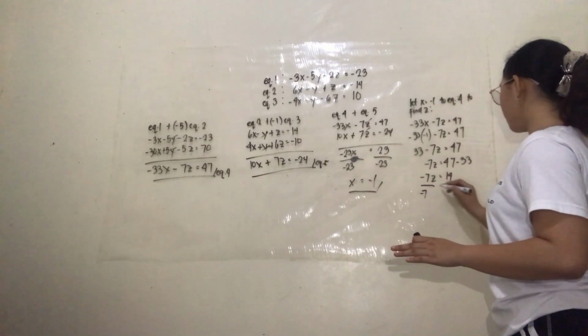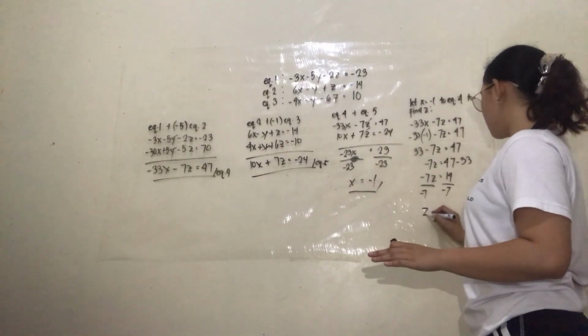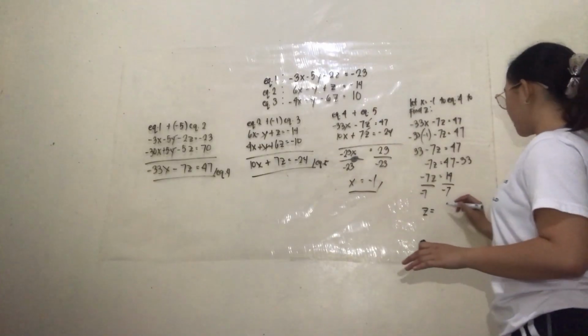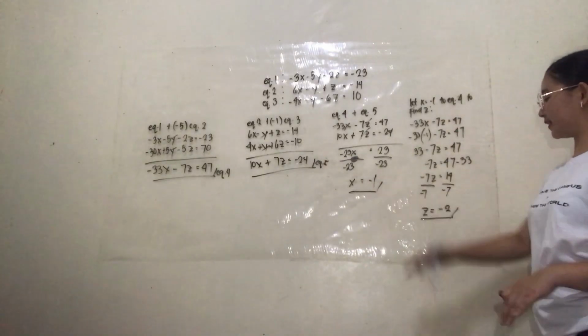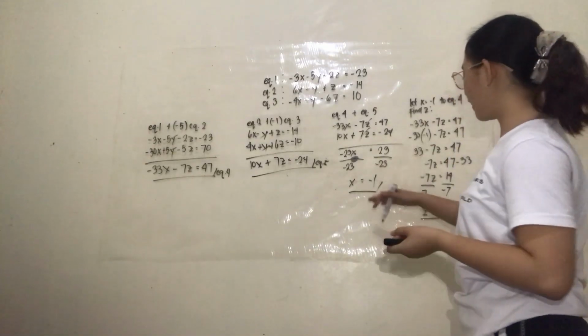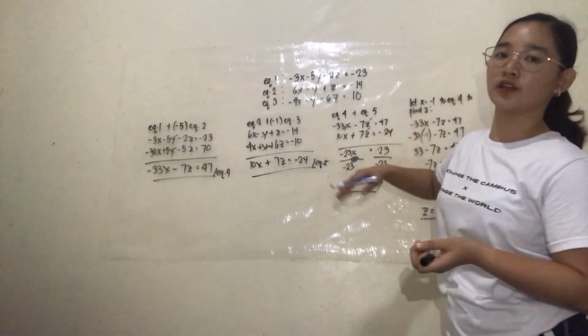Negative 7z divided by negative 7 is z, is equal to 14 divided by negative 7, which is negative 2. So we have the value of x and z. So we're going to use the value of x and z, let's say in equation 1, to find the value of y.